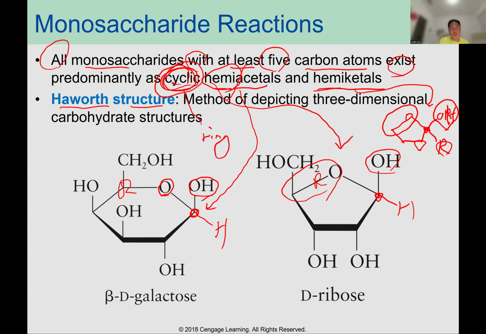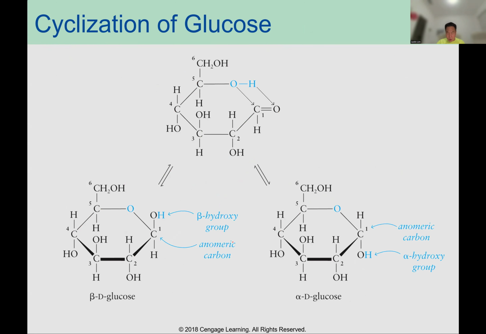Also, Haworth structures: the method of depicting three-dimensional carbohydrate structure. That's Haworth structures. You can see the cyclization of glucose. So now can you see here the aldehyde functional group? And how many carbons can you see here? One, two, three, four, five, six carbons. And then you can see the hydroxyl group on C5. The hydroxyl group attacks the carbonyl carbon to generate beta-D-glucose and alpha-D-glucose.